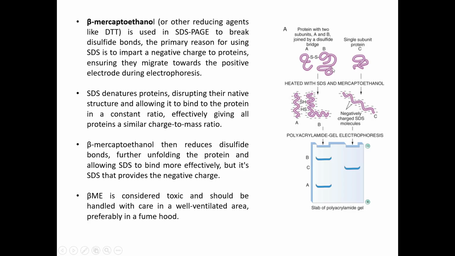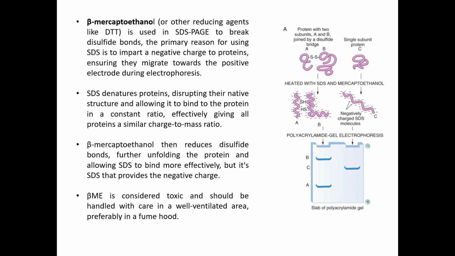So as we know, SDS is a reducing environment, so we run proteins in their linear form, that is the denatured form. Like in the previous case I showed you a picture where there were two peptides attached with each other, so mostly they will be attached with disulfide bonds. So these disulfide bridges should be broken so that each protein will run on its own in its denatured form. So for this purpose, we use beta mercaptoethanol.